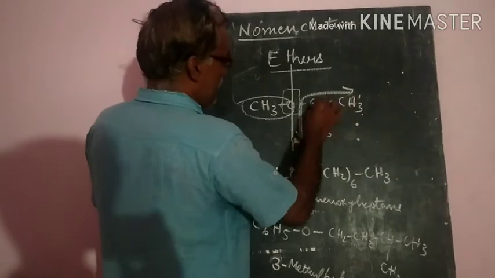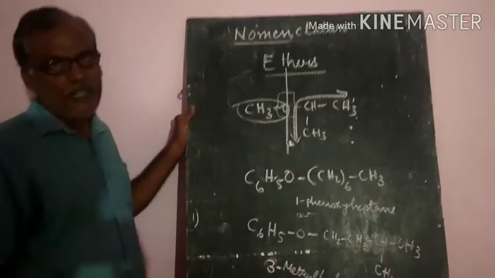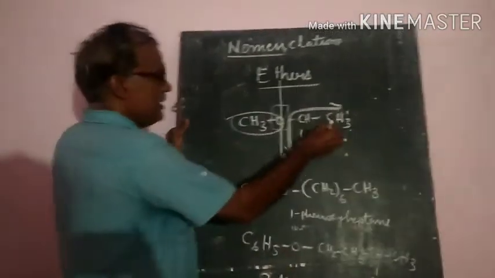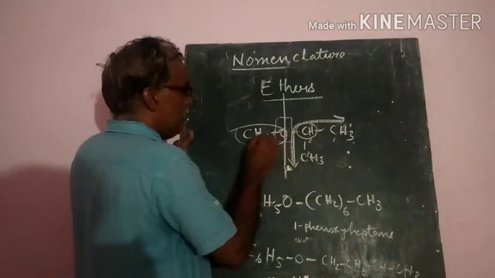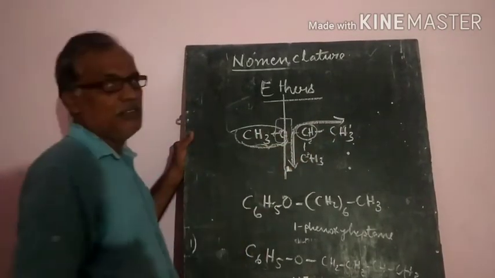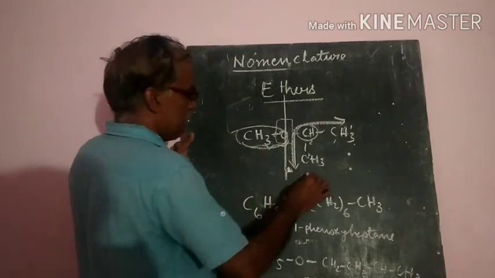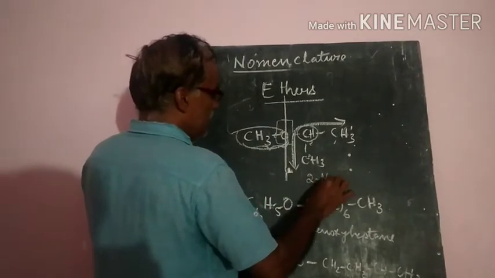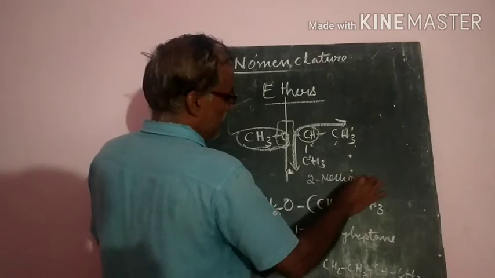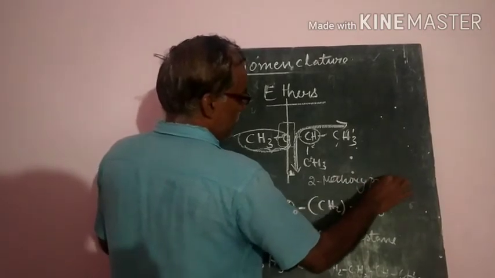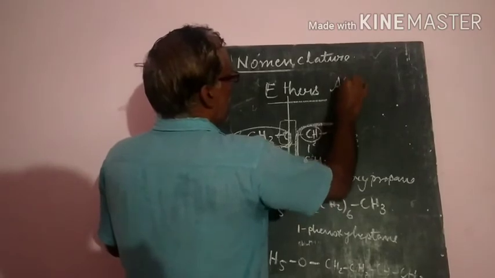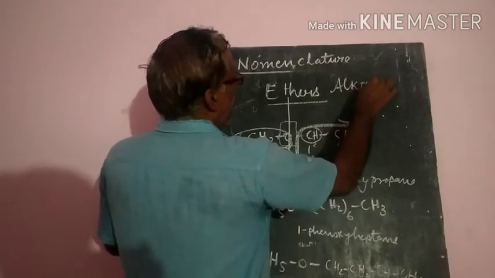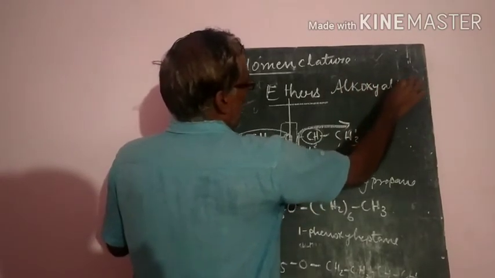Here 3 carbon atoms are there, so propane. Numbering 1, 2, 3, at the second carbon atom a methoxy group is attached. Therefore the name will be 2-methoxypropane. The IUPAC names of ethers are alkoxyalkanes.